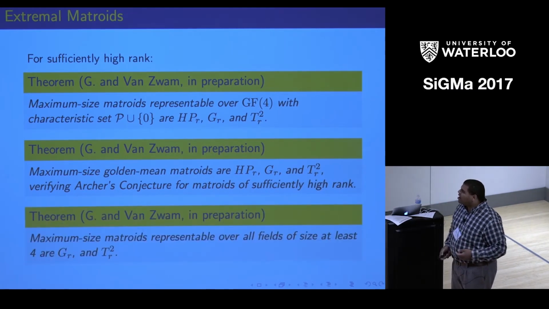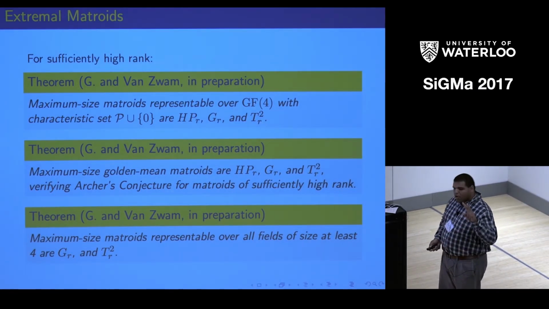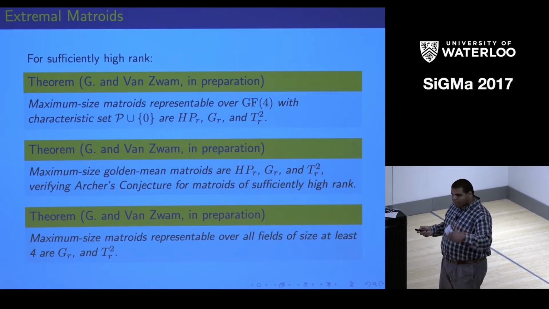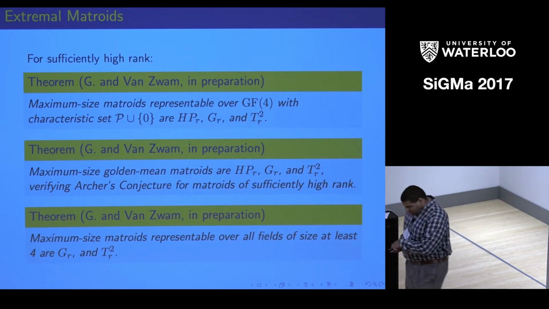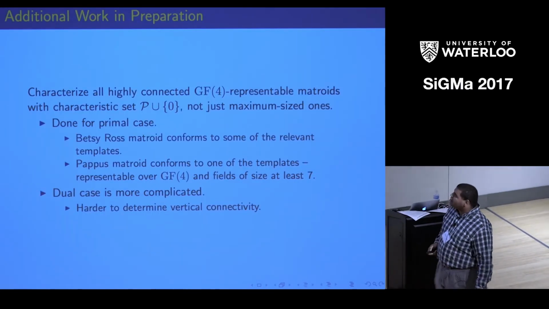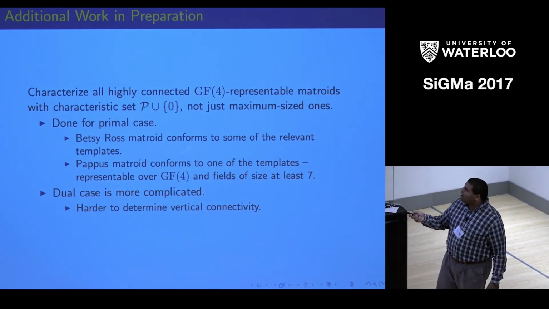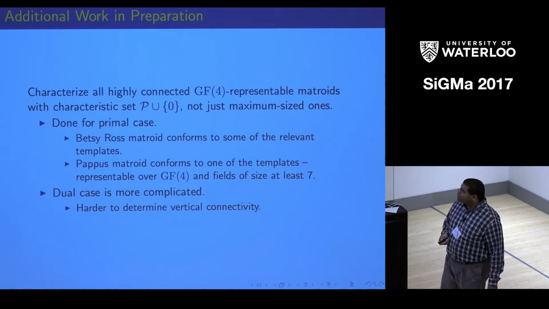So for the class of matroids representable over all fields of size at least 4, we only get two of the families. For one of the families, you're required to have the golden mean in the field. The other two are representable over all fields of size 4. And there is some additional work in preparation. I think I'm close to out of time here, but we want to be able to characterize all the highly connected matroids in this class, not just the extremal ones.